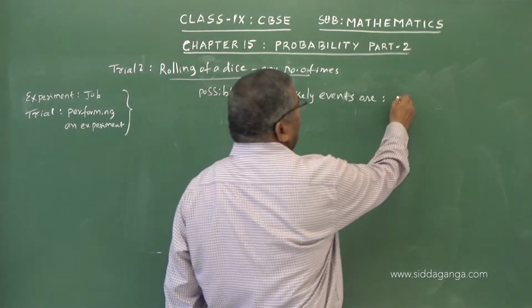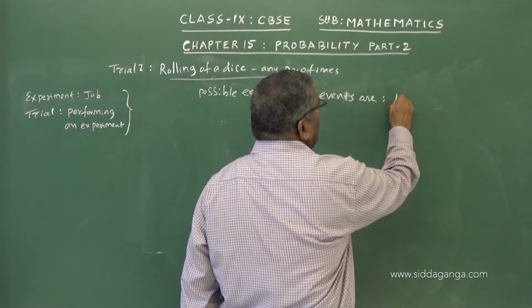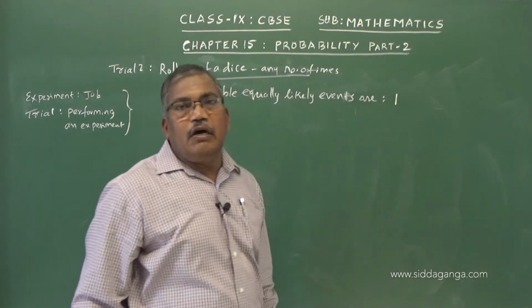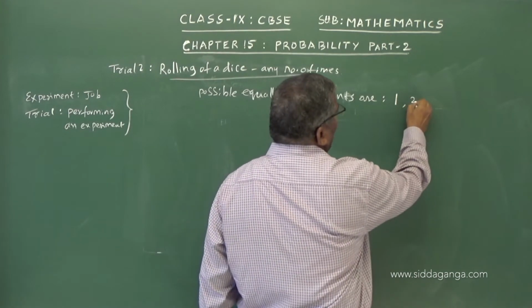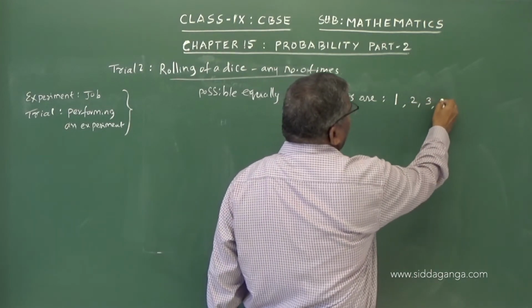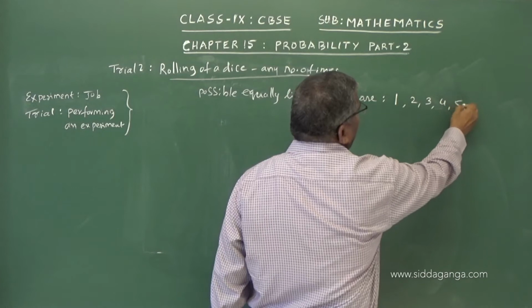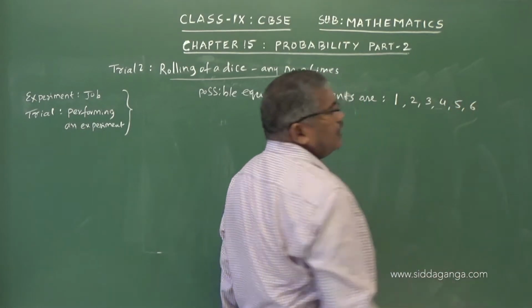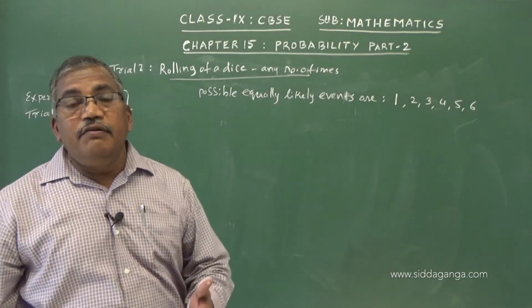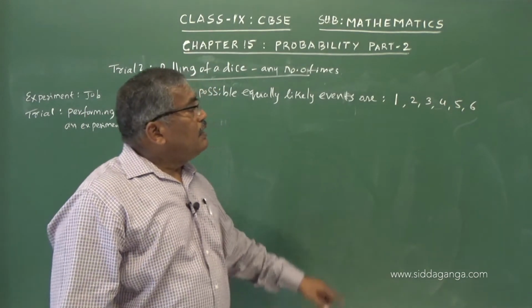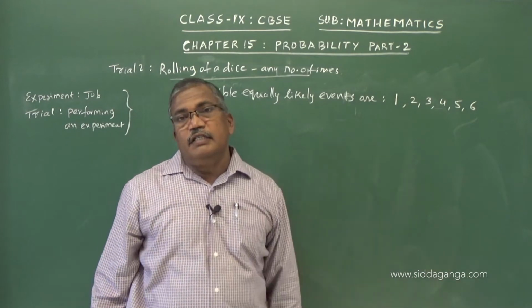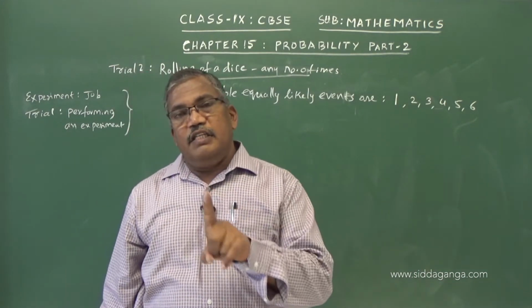Here we can get 1 on top, that means with 1 dot, or 2 on top, 3 on top, 4 on top, 5 on top, or 6 on top. So we can get any one of these 6. That means the probability of getting 1 is 1 by 6.